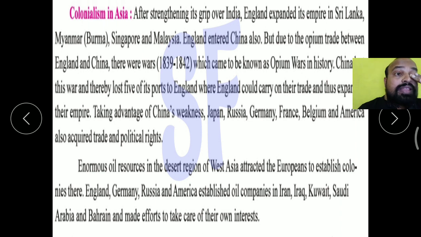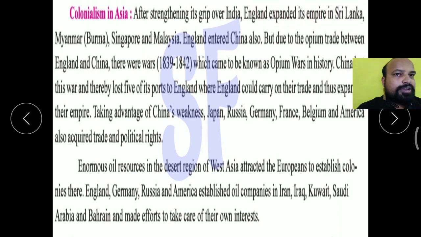So they established their rule by dividing kings, coaxing them and bribing them, and took control over India.